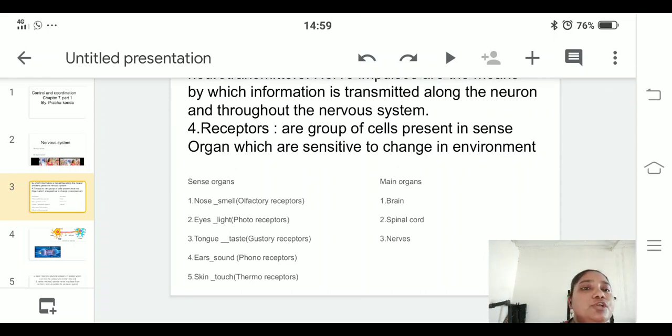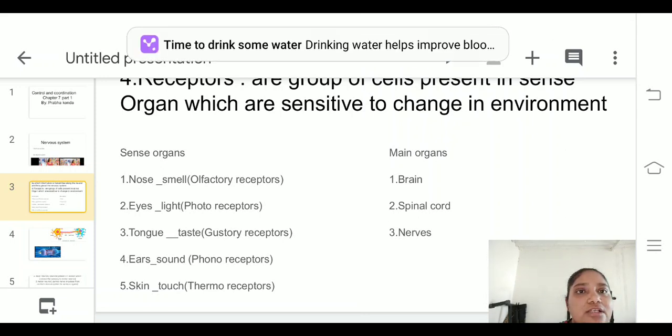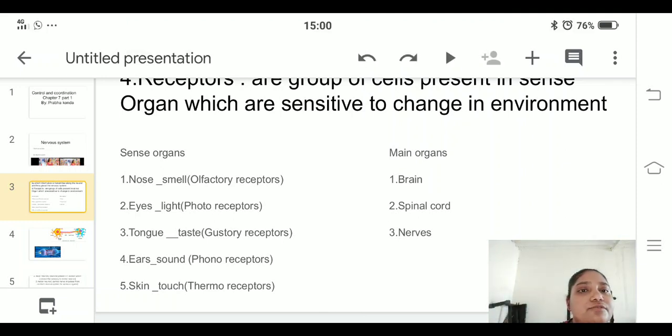We know that we have 5 sense organs, but we are going to learn according to our receptors. The nose smells, so we call it olfactory receptors. The second one is the eye, which is sensitive to light, so it is a photoreceptor. The tongue is for taste, so we call it a gustatory receptor. The fourth one is for sound, which we call phonoreceptors. Skin is for touch, so we call it thermoreceptors. But in this chapter, we are going to discuss the brain, spinal cord and nerves.